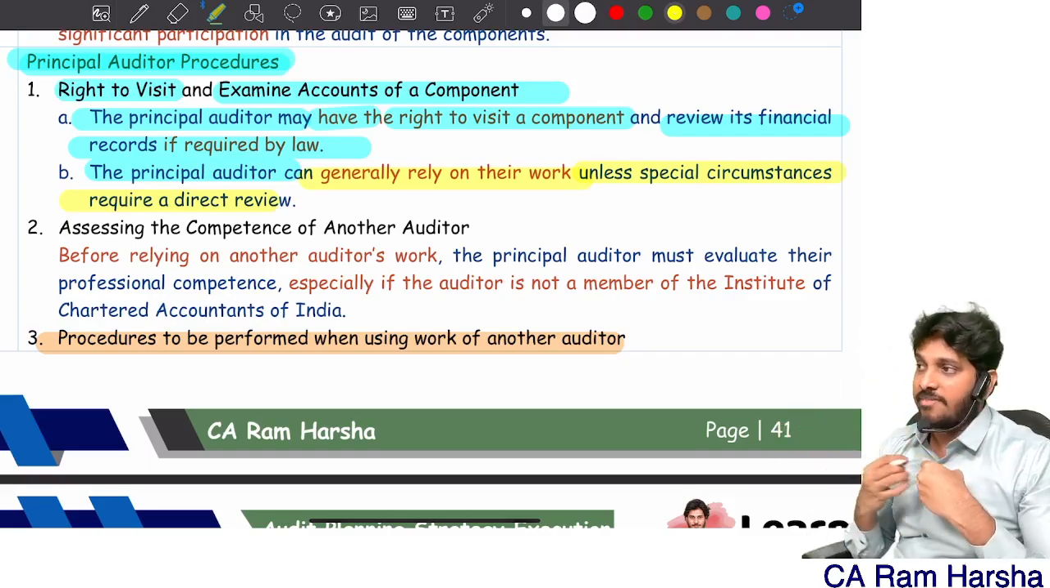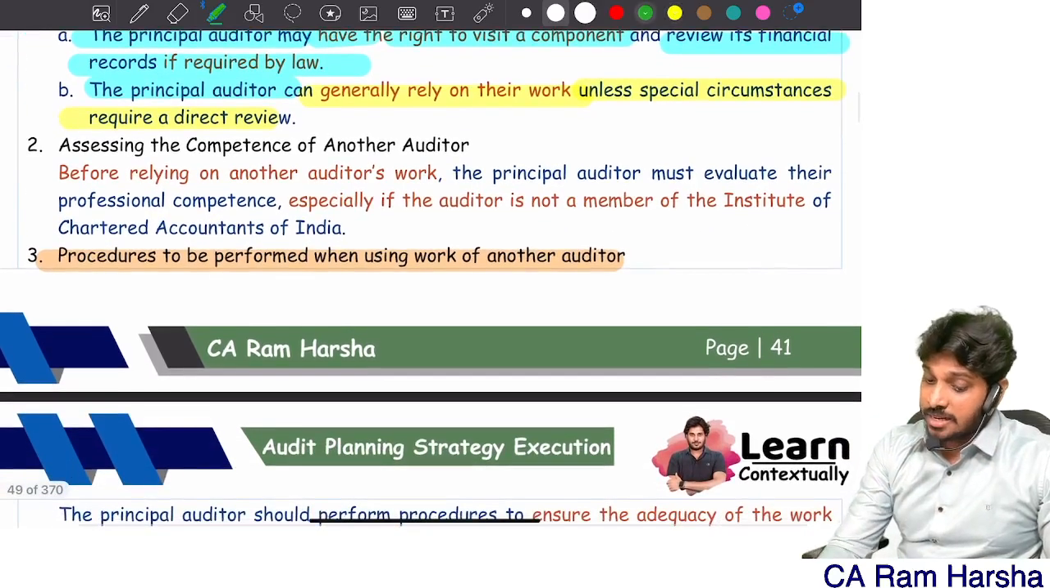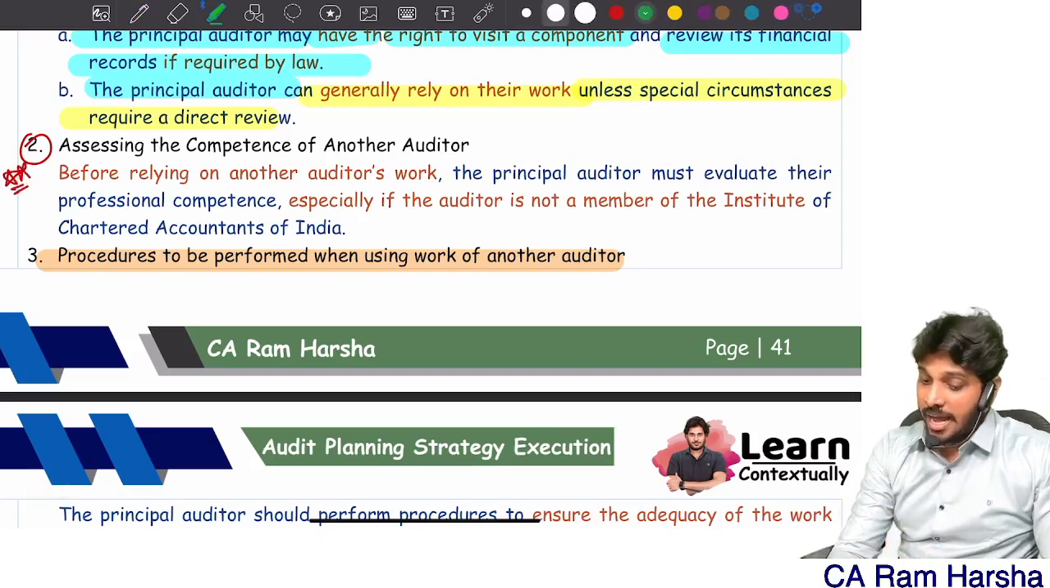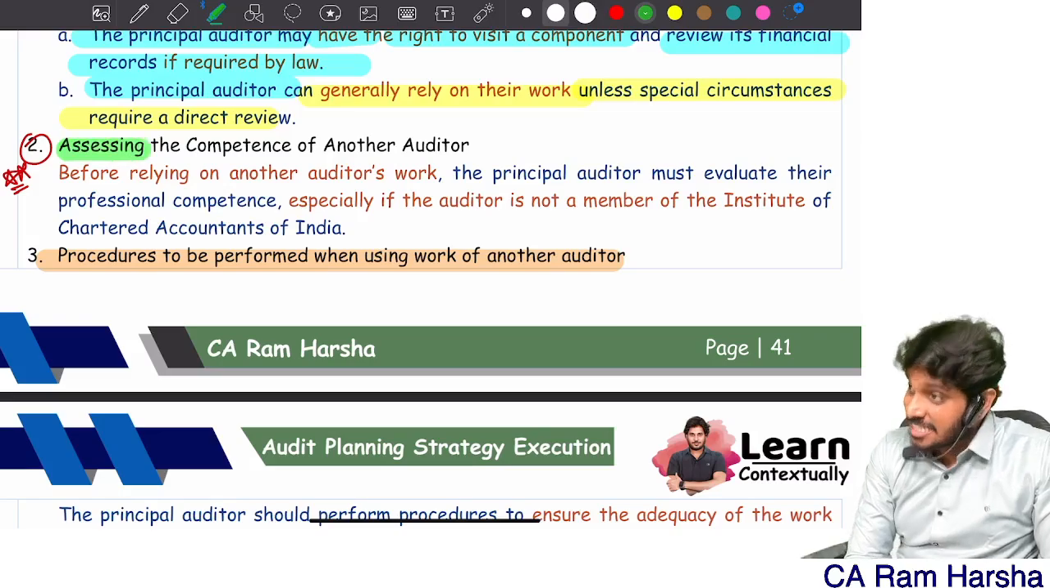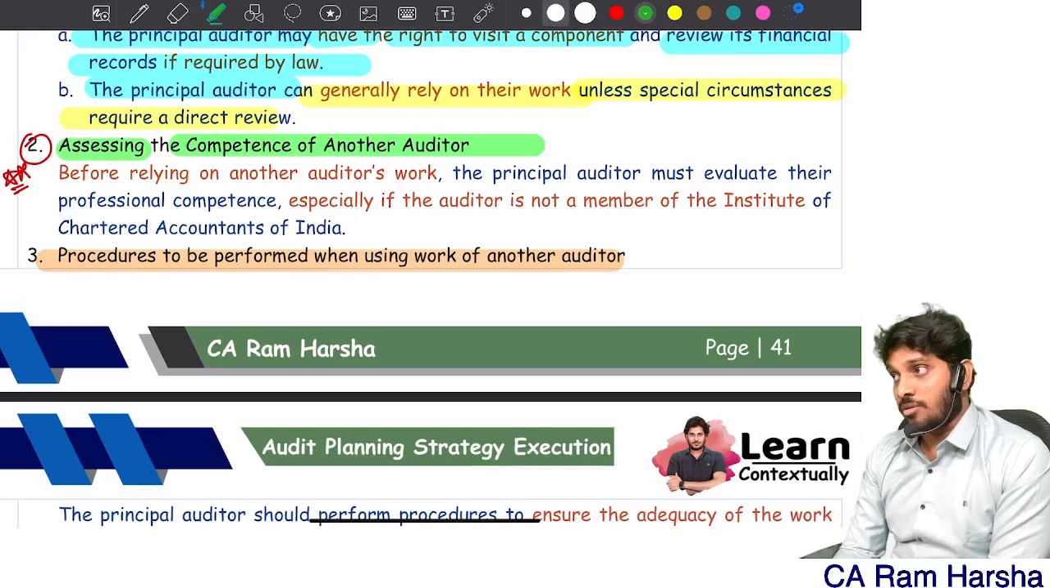That is the first procedure, I have a right to visit the other auditor. Second one, this is the major amendment which they are bringing in the upcoming standard. I have to assess competence of the other auditor before I use his work. I must check whether he is competent or not.